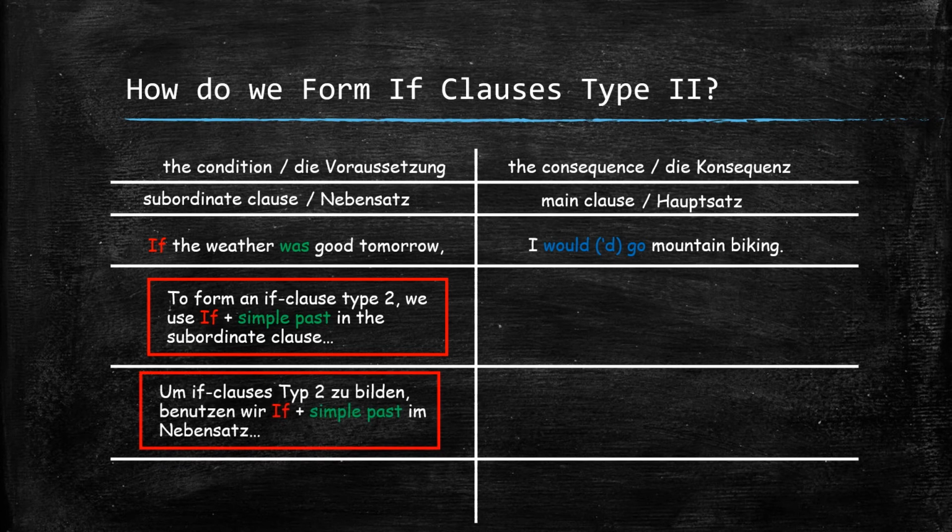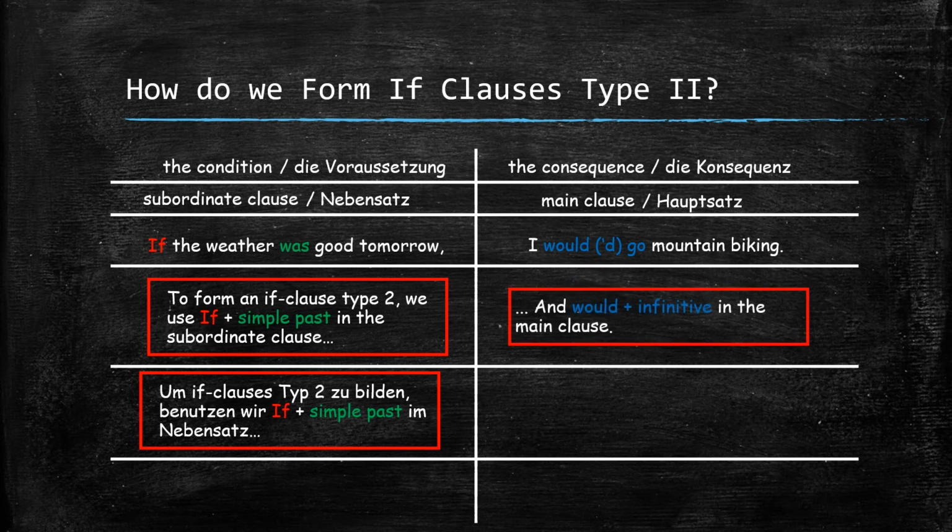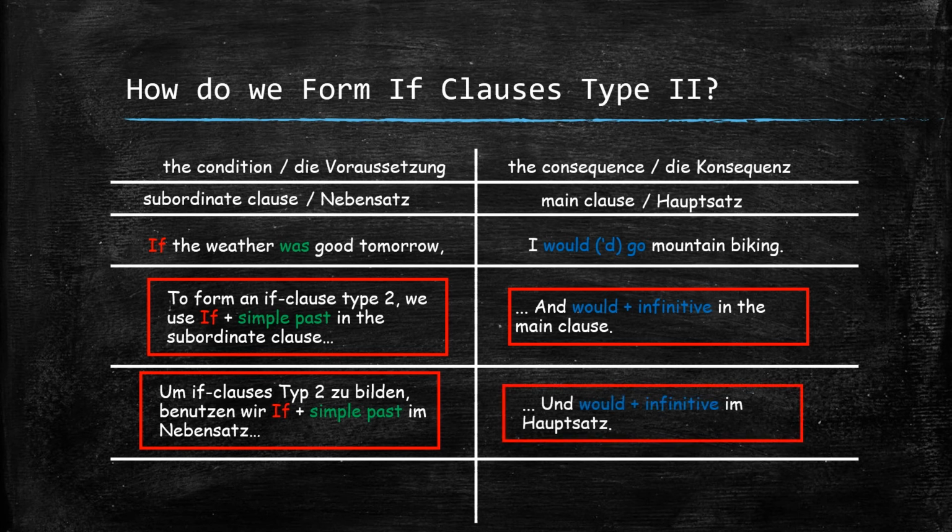If clauses Typ 2 zu bilden, benutzen wir if und simple past im Nebensatz. And for the consequence, the main clause, we see would, go, which is the word would plus the infinitive. So we can formulate would plus infinitive in the main clause, und would plus Infinitiv im Hauptsatz.